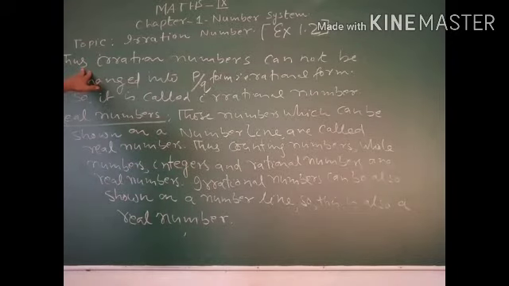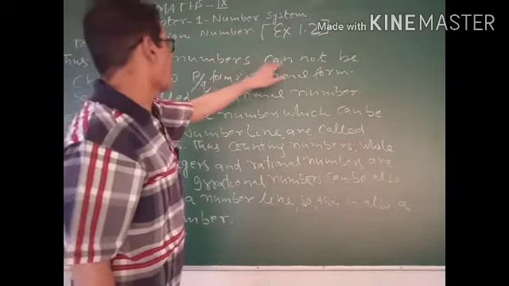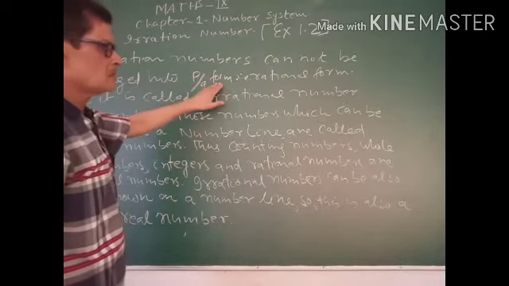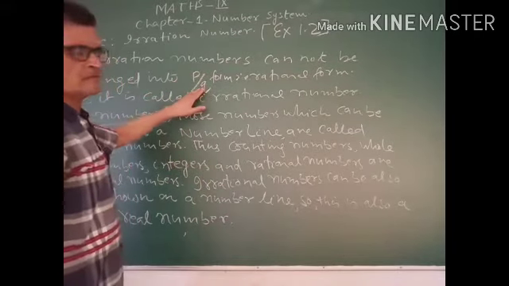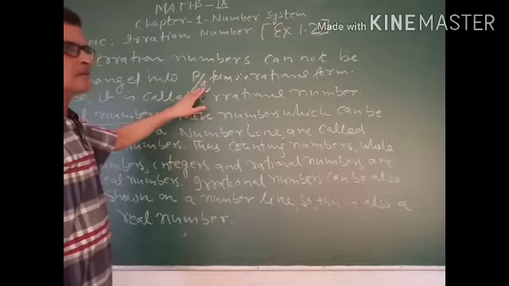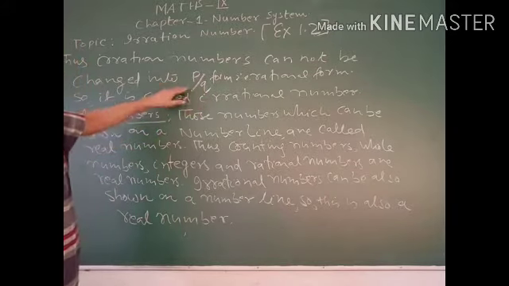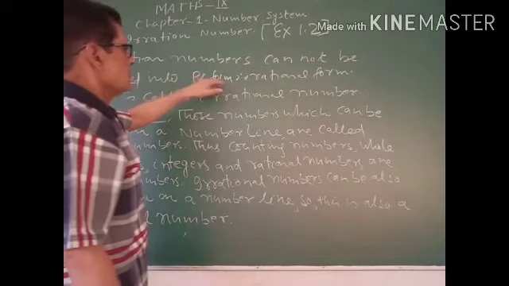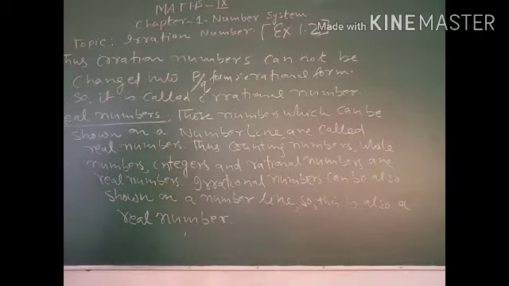Thus, we can define the irrational number as follows. Irrational numbers can't be changed into p by q form, because in the division process the decimal does not terminate. It is non-terminating and non-repeating, so it can't again be changed into p by q form. This type of number is known as irrational numbers.